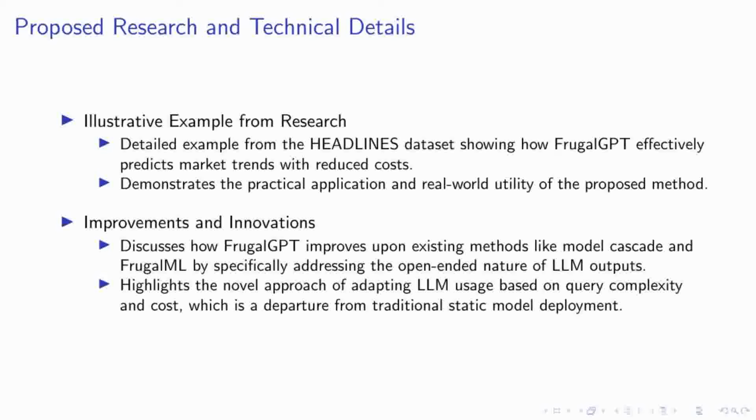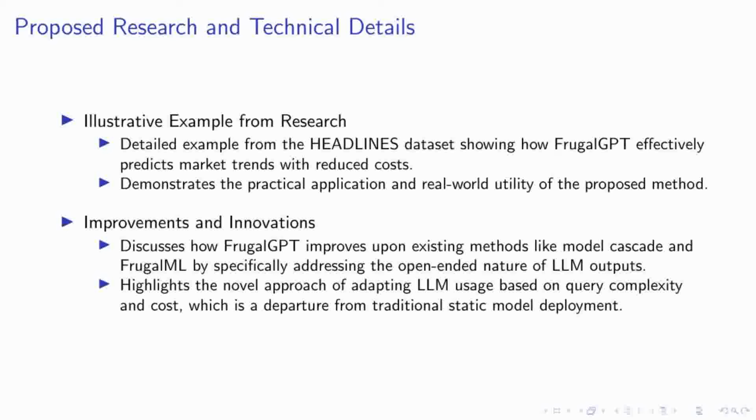This adaptability marks a significant advancement over previous systems like model cascades and FrugalML, which were not designed to handle the open-ended outputs of LLMs.